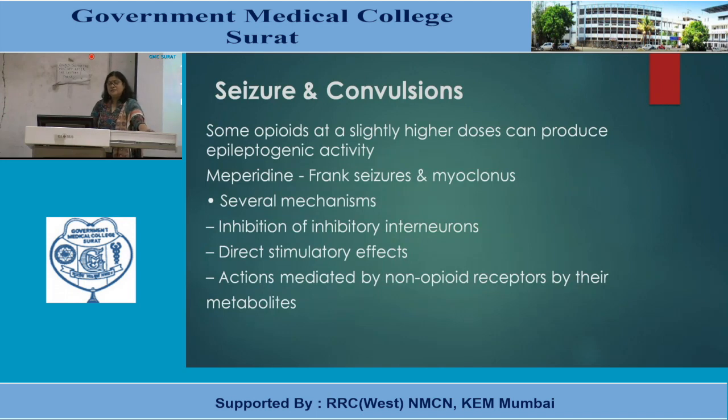Another is seizures and convulsions. Some opioids at slightly higher doses can produce epileptogenic activity. One of the agents is meperidine. It can cause frank seizures and myoclonus. Several mechanisms could be responsible for this action, like inhibition of inhibitory interneurons, direct stimulatory effect, and actions mediated by non-opioid receptors by their metabolites.